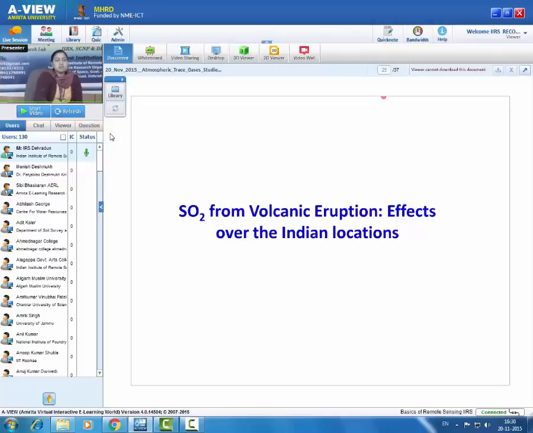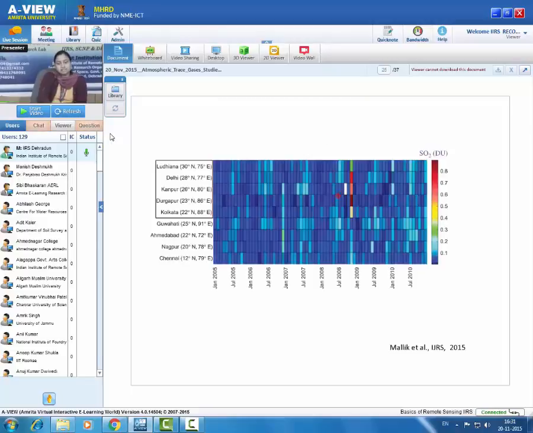Satellite data can also help us see when we get a high level of pollution in the atmosphere and how that pollution plume is traveling from one location to another. So here is an example, sulfur dioxide emission from a volcanic eruption. In this plot, total columnar sulfur dioxide is shown in Dobson unit, and it is analyzed over these locations: Ludhiana, Delhi, Kanpur, Durgapur, Kolkata, Guwahati, Ahmedabad, Nagpur and Chennai, during January 2005 to December 2010.